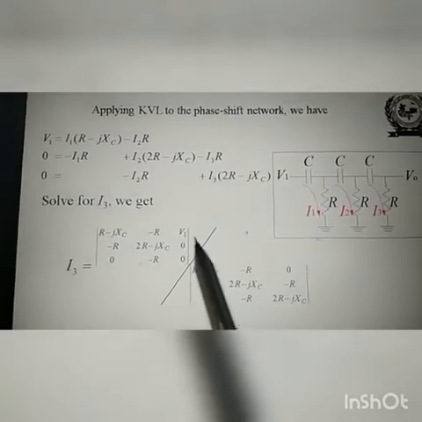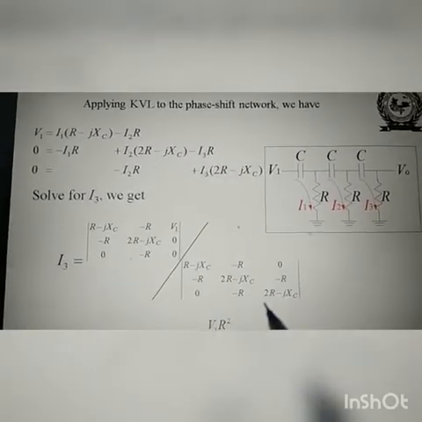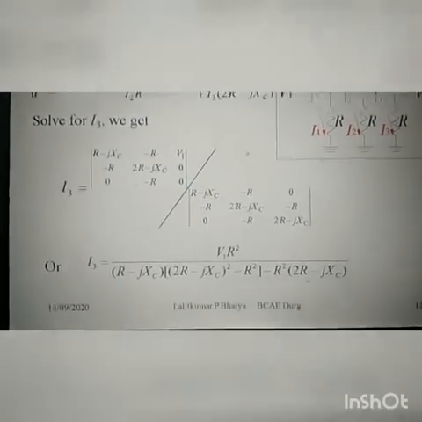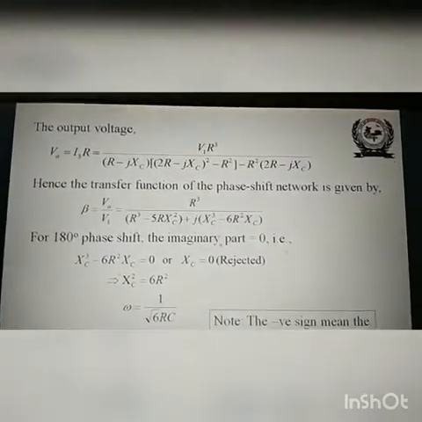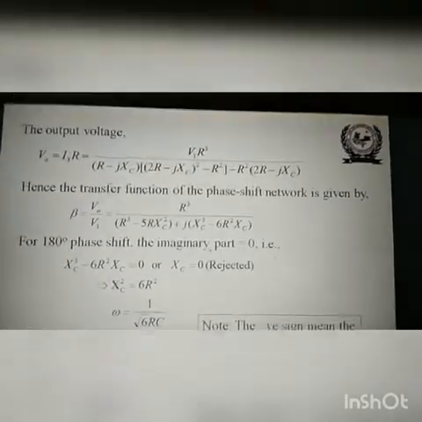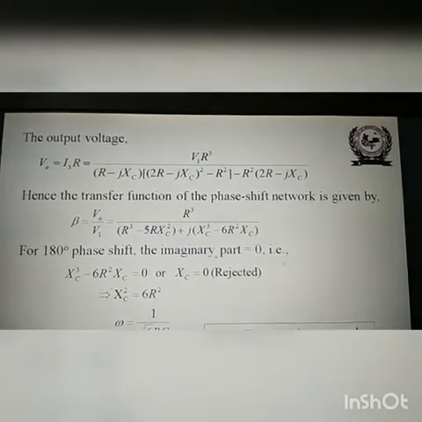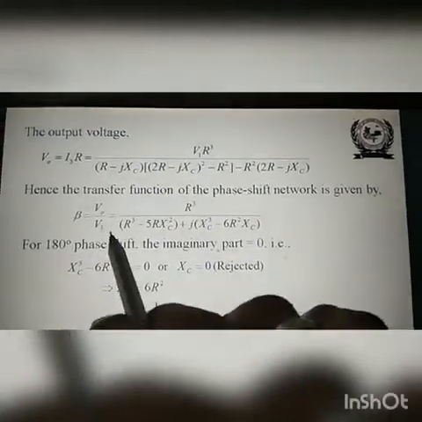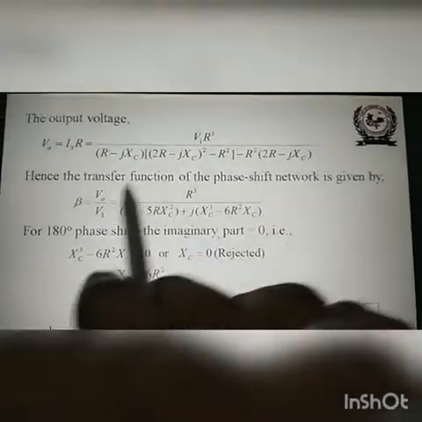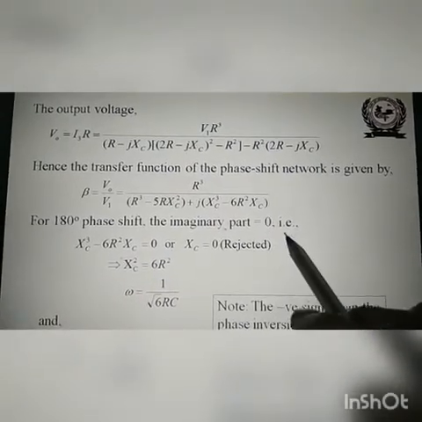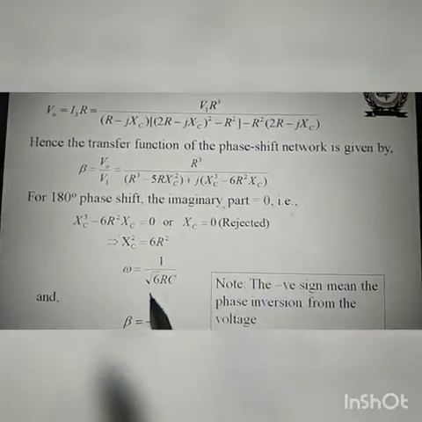This is the coefficient matrix. Depending upon this matrix, you can calculate I3 and then the value of I3 as shown. So here the output voltage is I3 into R. The phase shift network will give the feedback factor beta is equal to V0 upon Vi. So you can calculate this value. And for 180 degree phase shift, the imaginary part is equal to 0. You can make this part equal to 0.